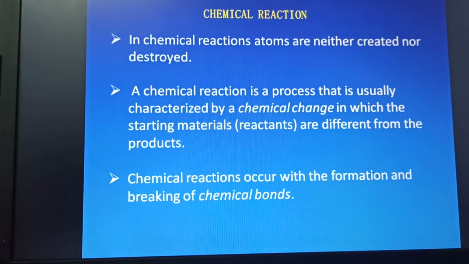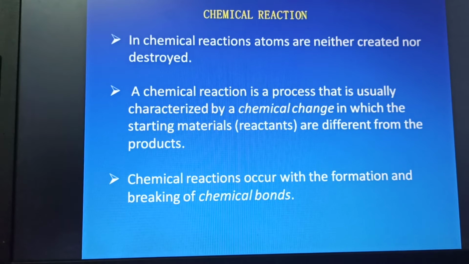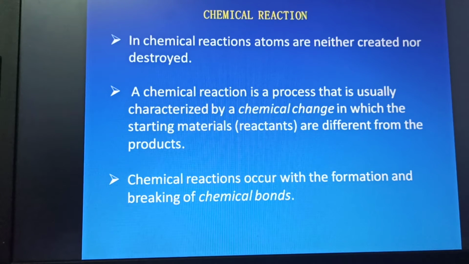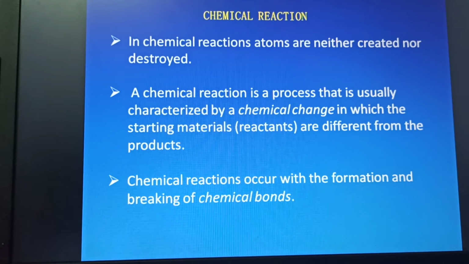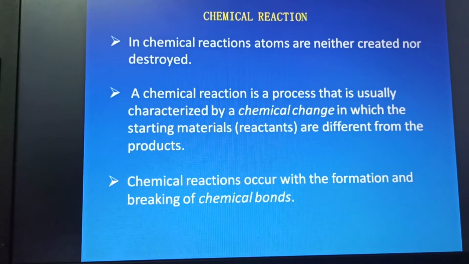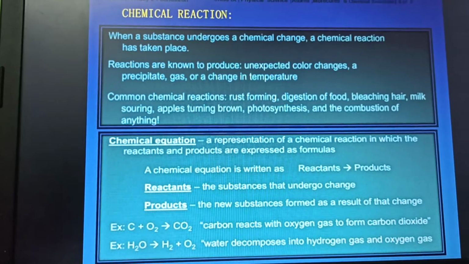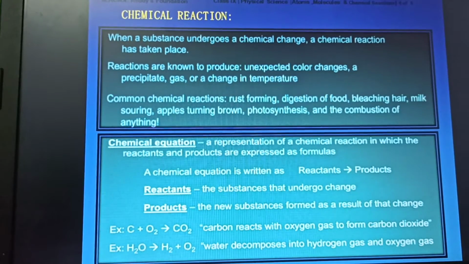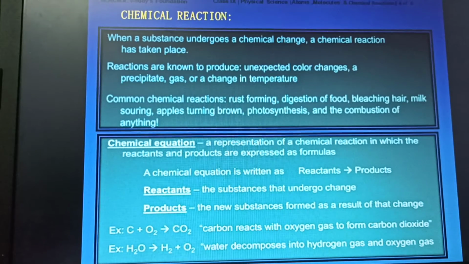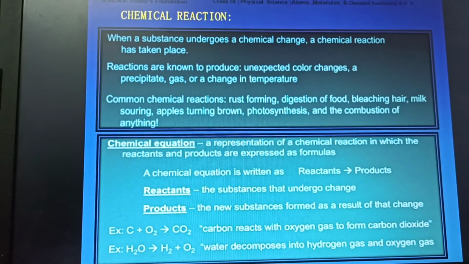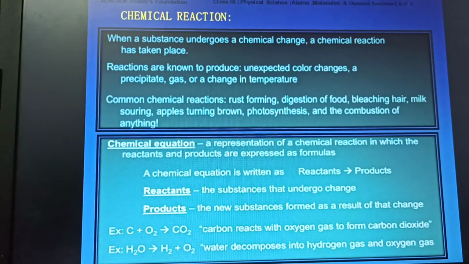Next, a chemical reaction is a process that is usually characterized by a chemical change in which the starting materials, the reactants, are different from the ending materials, the products. A chemical reaction occurs with the formation and breaking of chemical bonds. Next, during a chemical reaction, what happens? Let us see that. When a substance undergoes a chemical change, a chemical reaction has taken place. How do we know it?